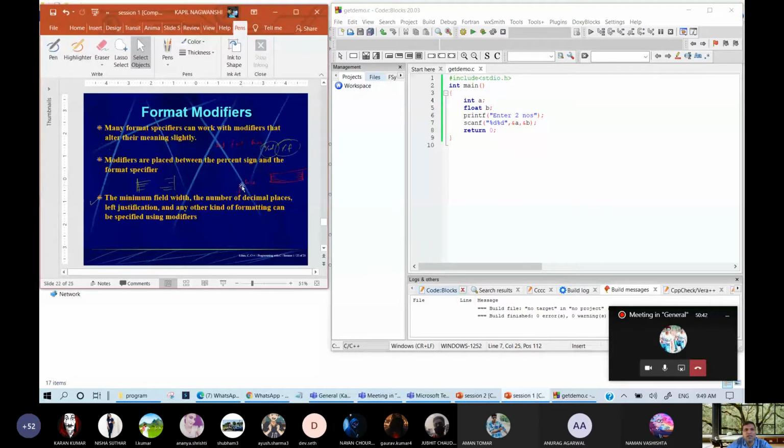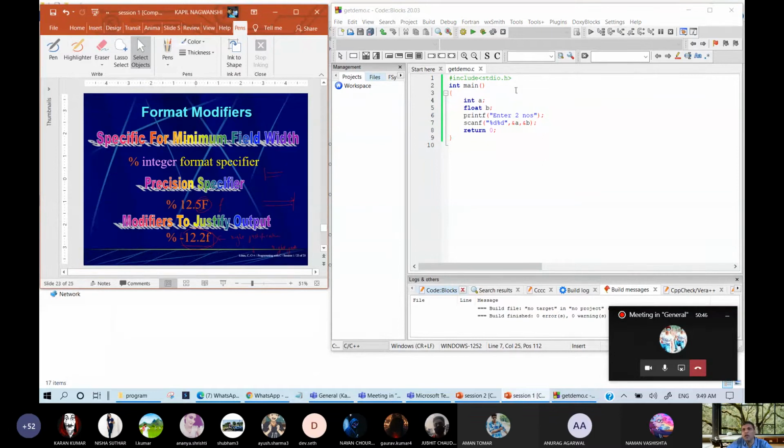Now let us see format modifier. Let me write something equals to 6789 point, this is our number, and A equals to 500. This is our number.